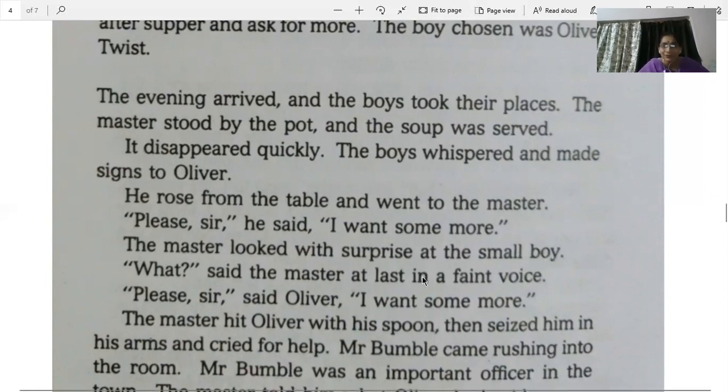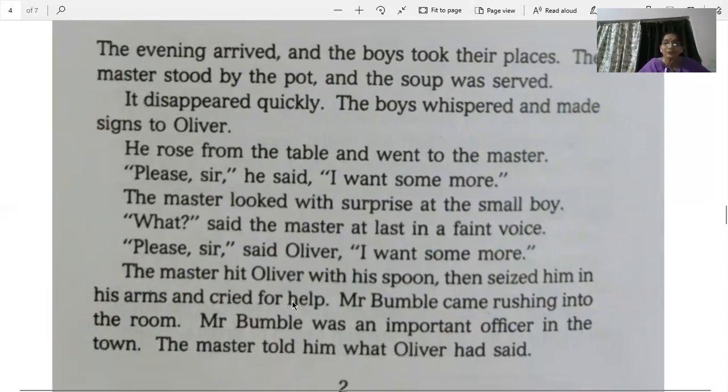"What?" said the master at last in a faint voice. So he was really shocked. "Please, sir," said Oliver, "I want some more." So Oliver repeated himself. He said, sir, please, I am hungry. Can I have some more soup? The master hit Oliver with his spoon. The master got so angry that the spoon with which he was serving the soup, he hit Oliver with it.